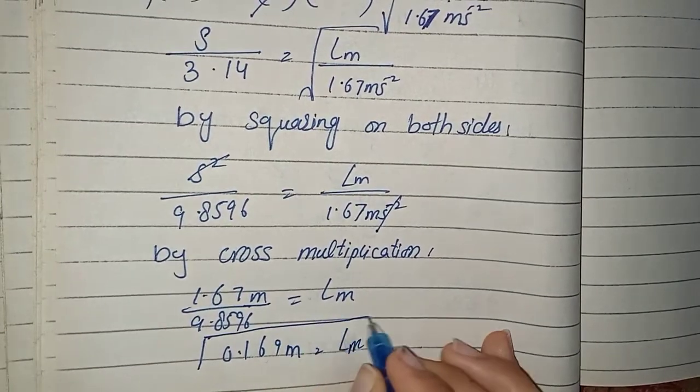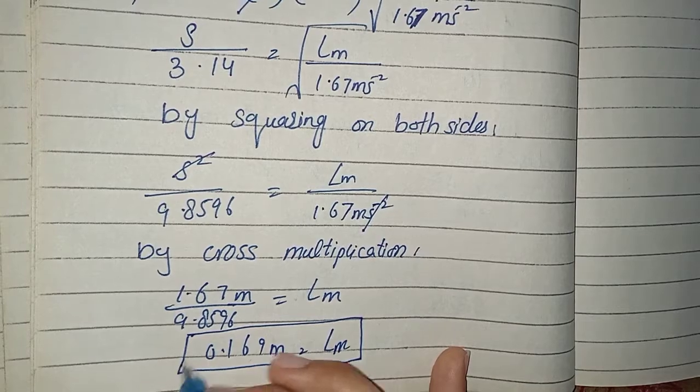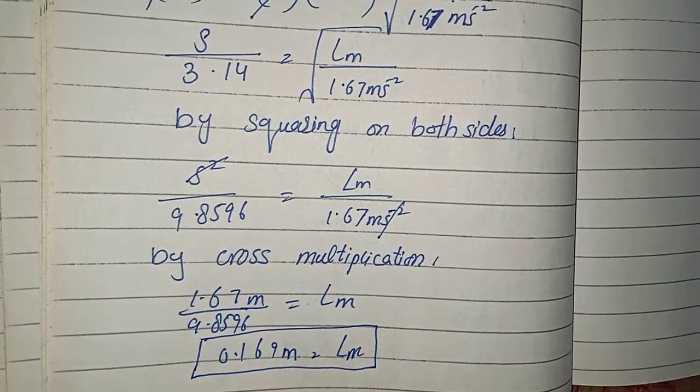This is the required length of the pendulum which has time period 2 seconds on moon.